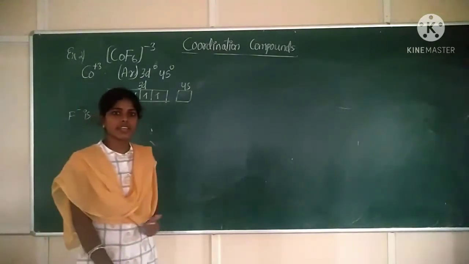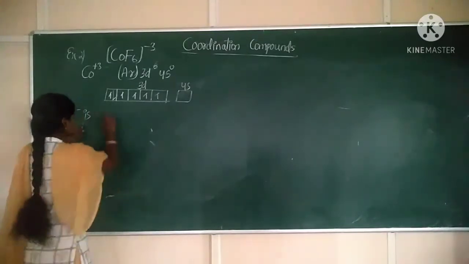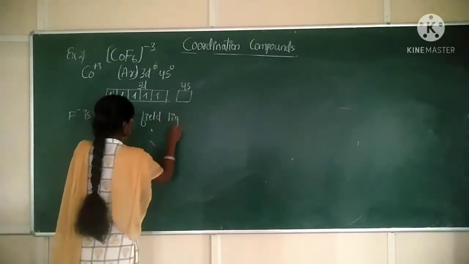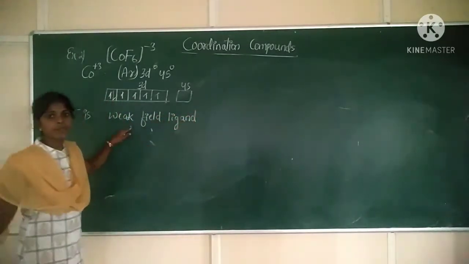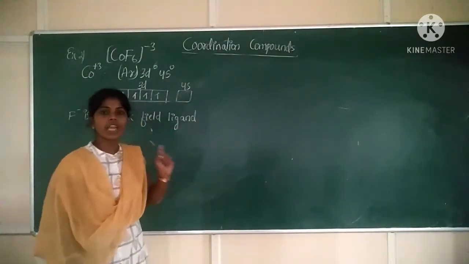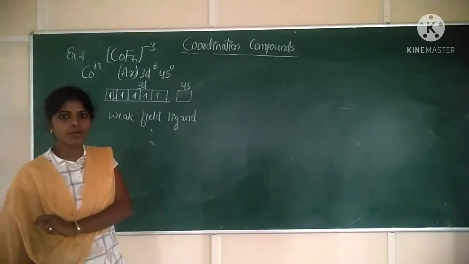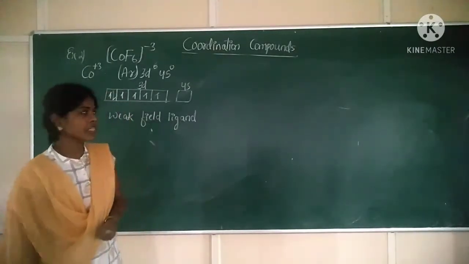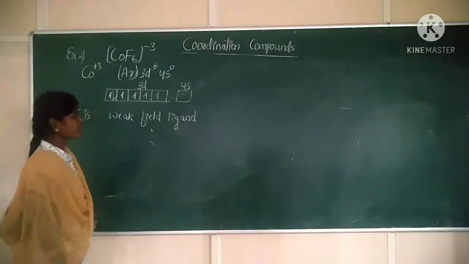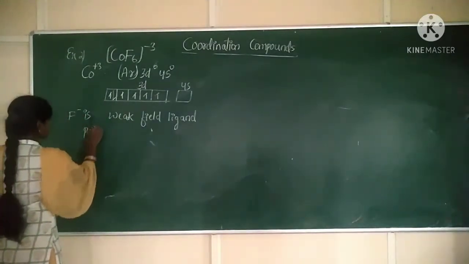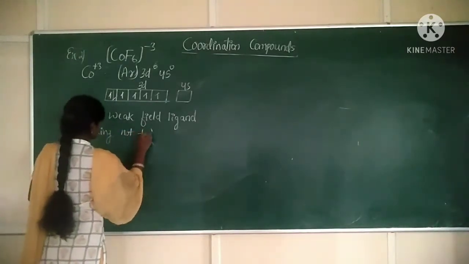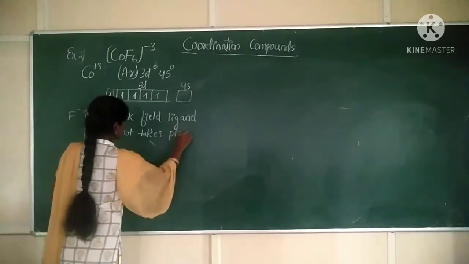Now F minus is the fluoride ion or fluoride ligand. Here it is acting as a weak field ligand. Are you getting? F minus is here a weak field ligand. When we have a weak field ligand in the coordination compound, at that time pairing will not take place. It means electrons are not moving from one orbital to another orbital, correct? So in presence of a weak field ligand, pairing does not take place.